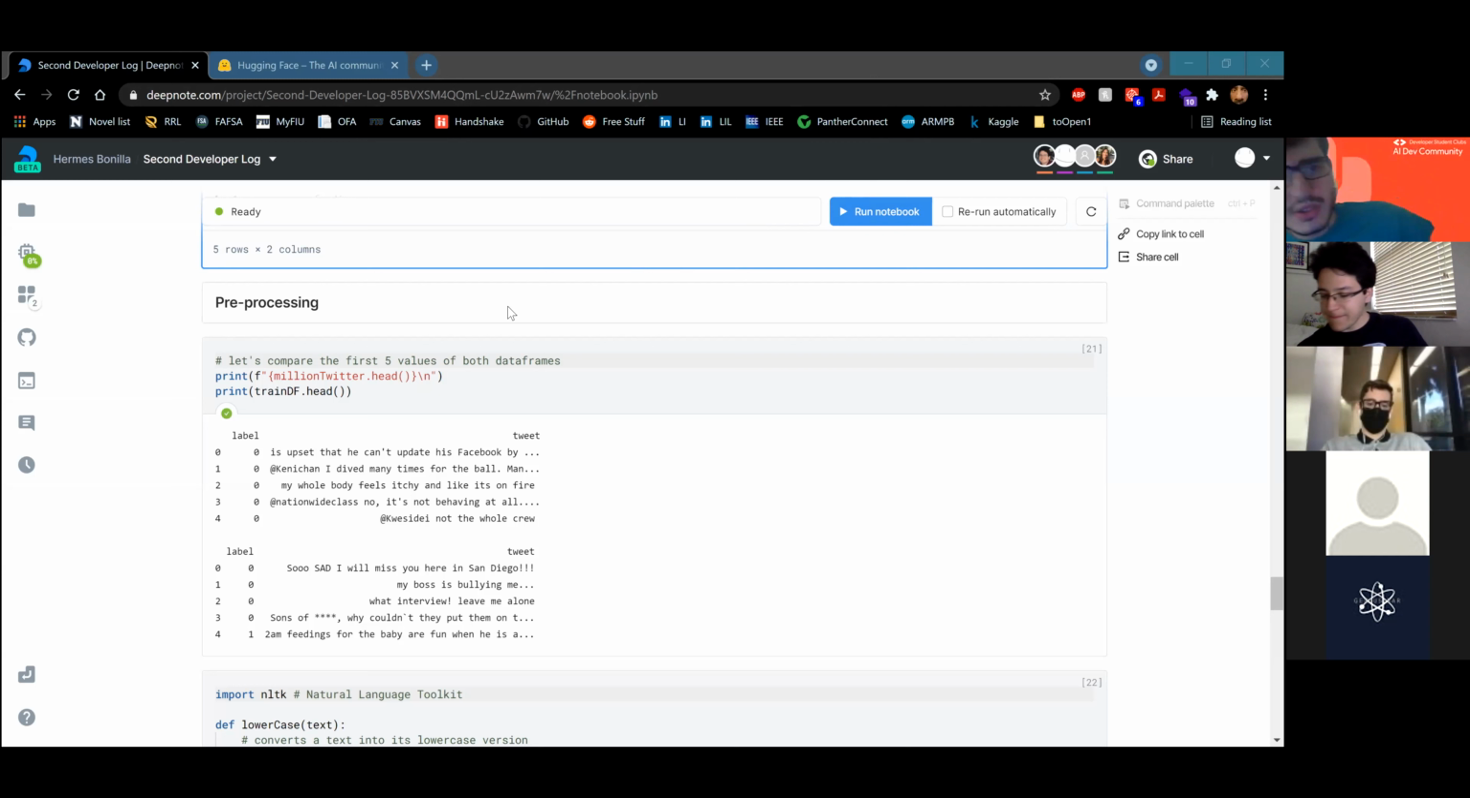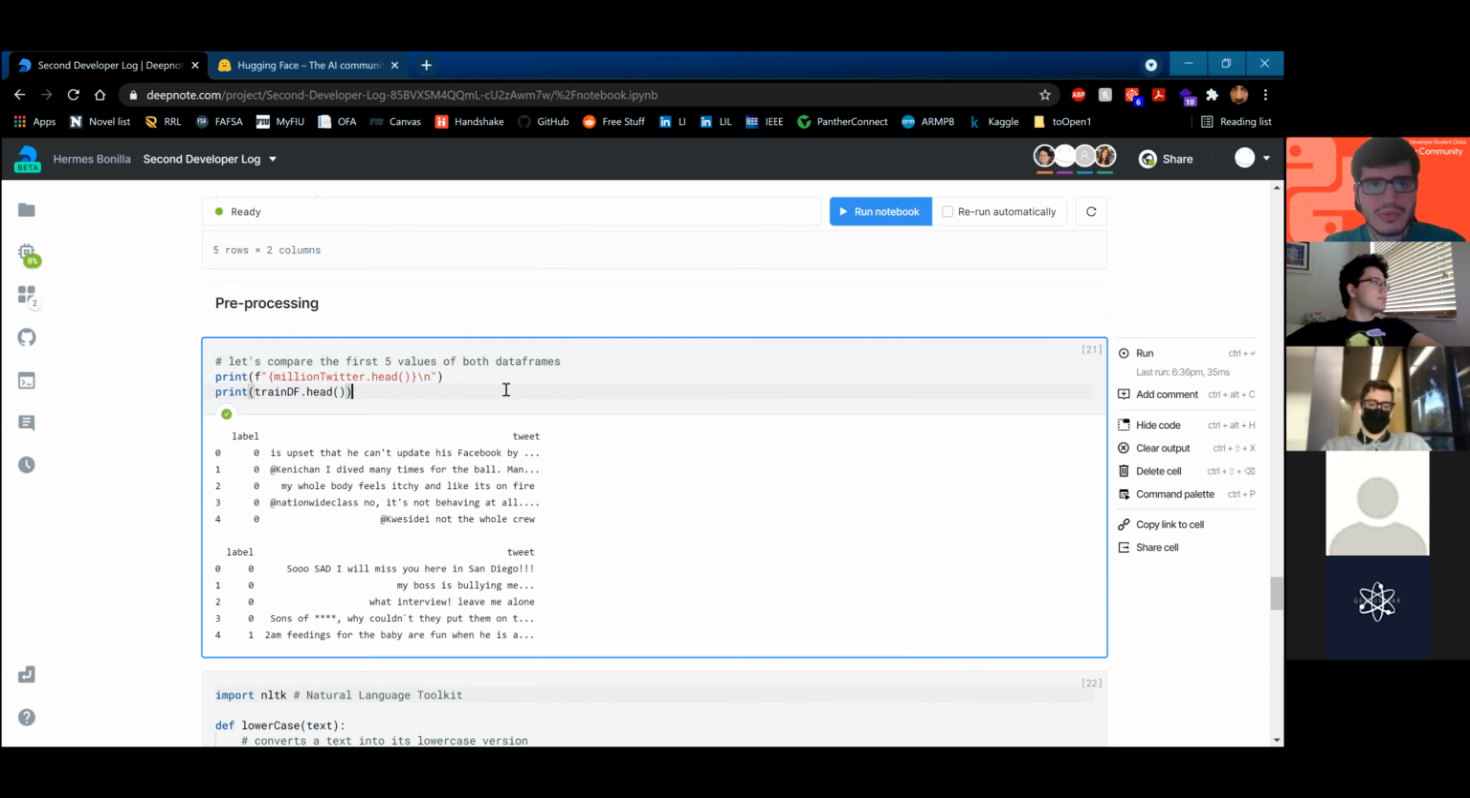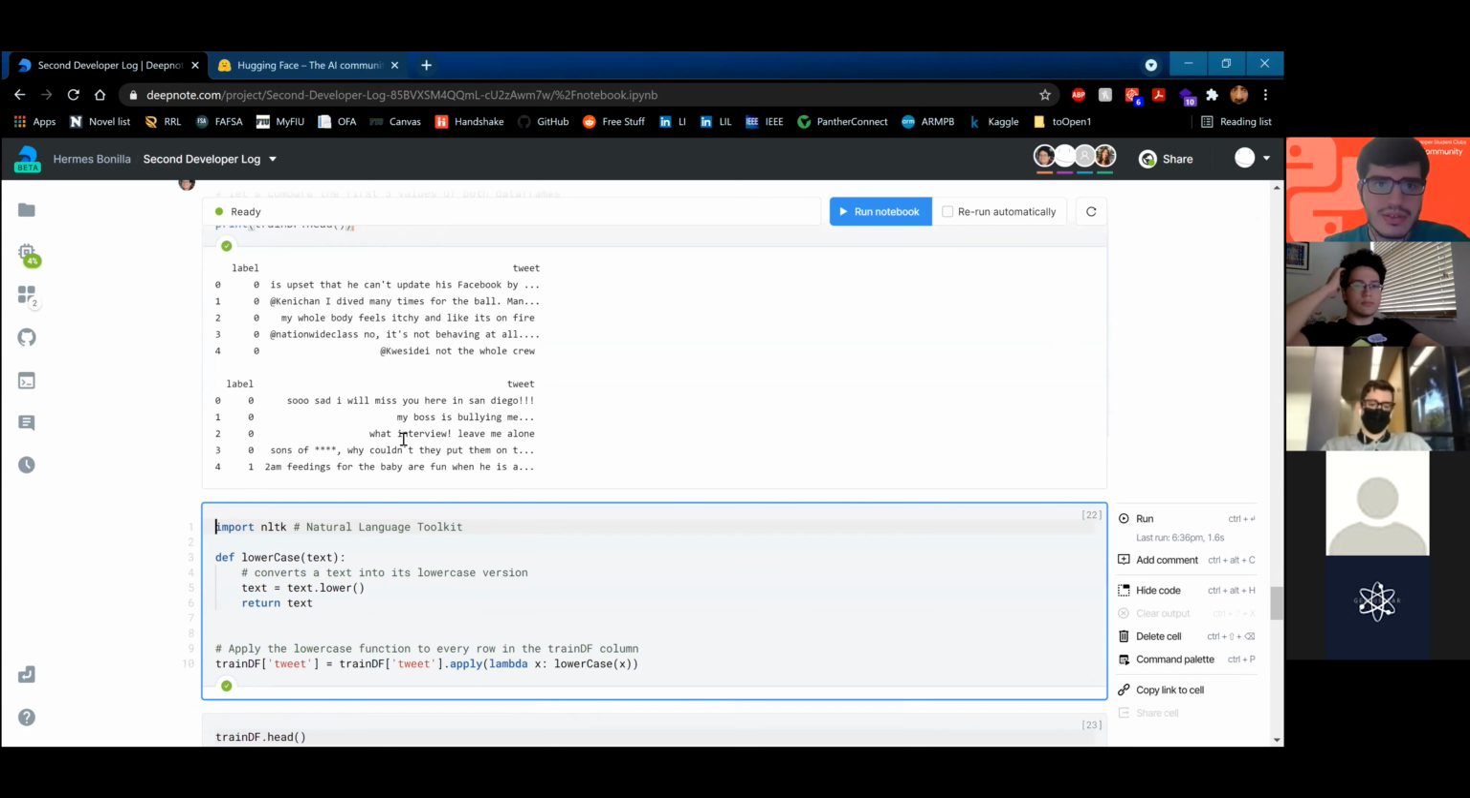All right. So we did a little bit of messing around with our data. We created 2 data frames. We forgot to actually concatenate them. We can do that live. But for now, let's compare the first 5 values of both data frames. And here we have them. As you can see, we have the same labels and we have our tweets.